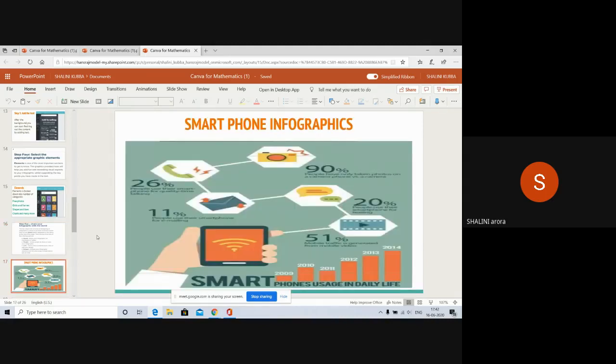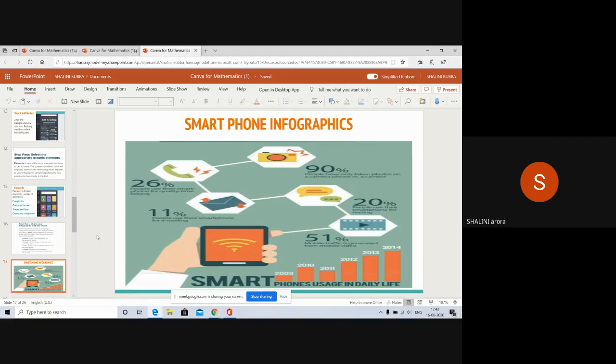Now you can see I have made a smart infographic. An infographic is not only concerned with the subject, it can be made on any journal topic as well. Like I have selected an infographic on the usage of smartphones. As you can see on the screen, 51% of mobile traffic is generated from mobile video.